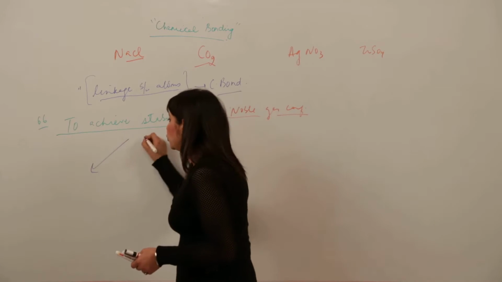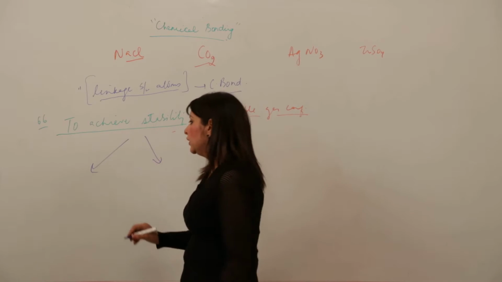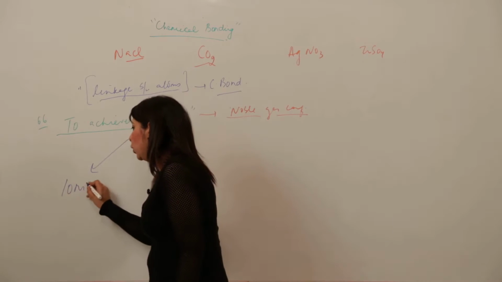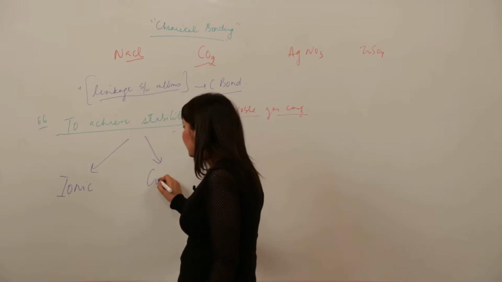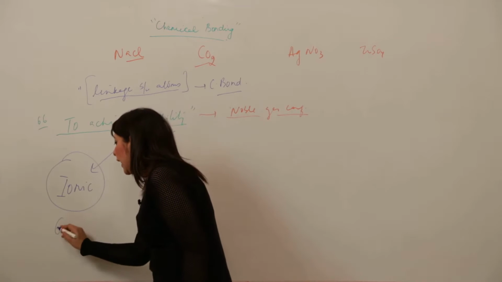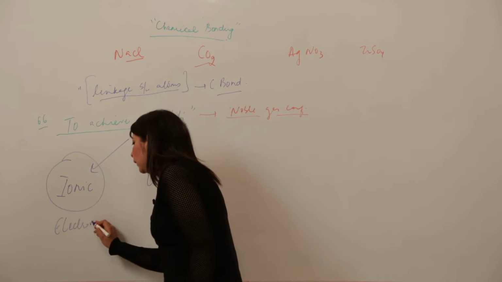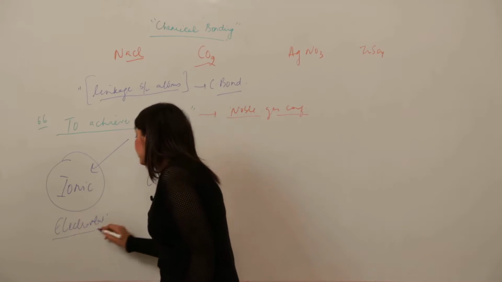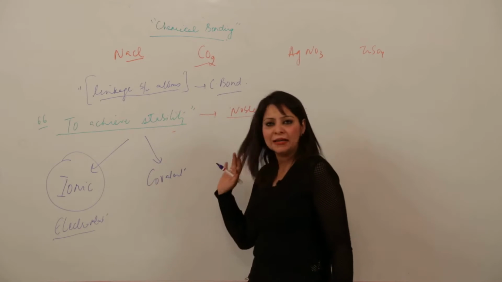So there are two methods to form a bond: one is the ionic bond and the other is the covalent bond. The ionic bond is also called the electrovalent bond. There is no other name for the covalent bond, we use it as such.